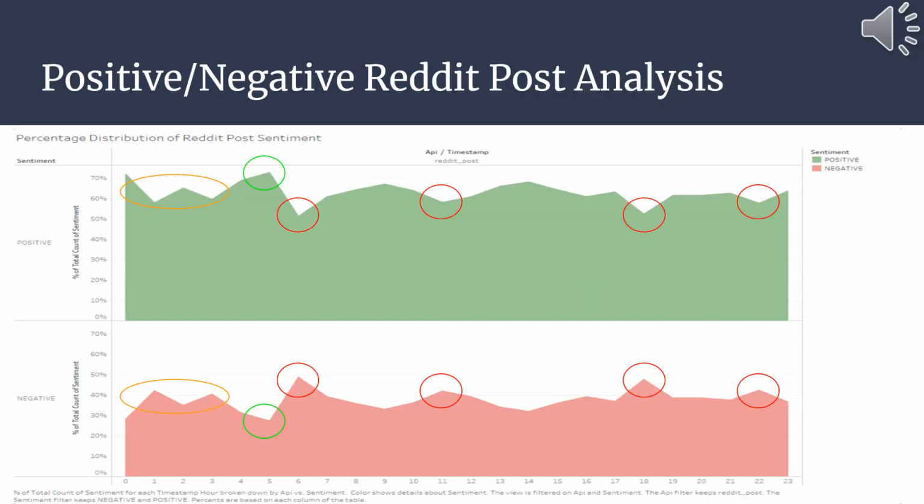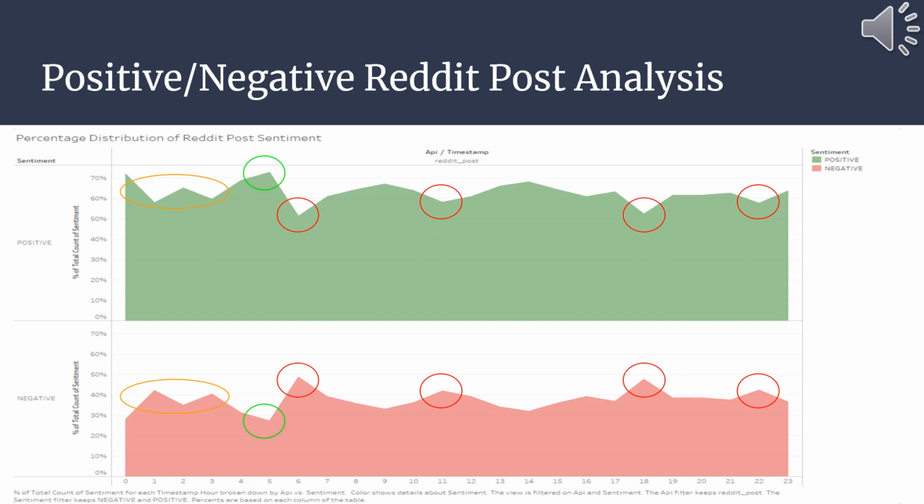This slide is the positive and negative Reddit post analysis. The graph below is the percentage distribution of the Reddit post sentiment. The top graph in green shows the positive sentiment, while the bottom graph in red shows the negative sentiment. The x-axis shows the hour of the day, 0 to 23, and then the y-axis shows the percent of total count of sentiment, top being positive, like I said, bottom being negative.